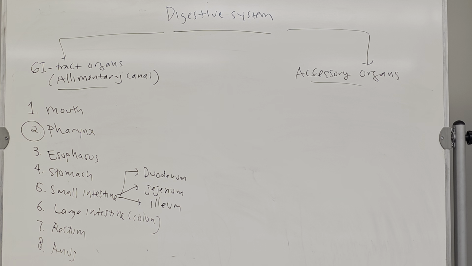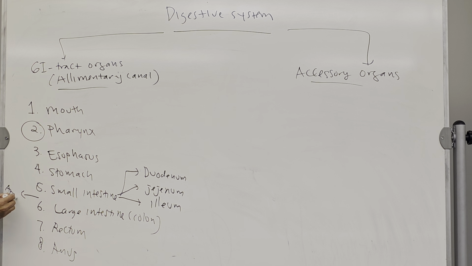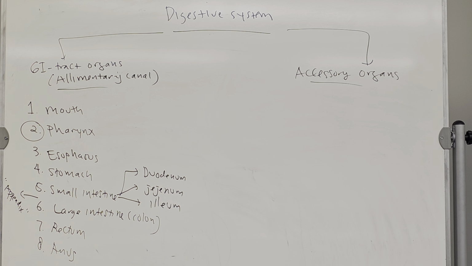Last time we mentioned 9, right? One of them is the appendix. It's not really important because that's actually not used for food. Okay, we have a problem if the food goes there. So the appendix is located between the small intestine and the large intestine. There is a small organ that is not used. It's called a rudimentary organ. It's called the appendix. Okay, now accessory organs.